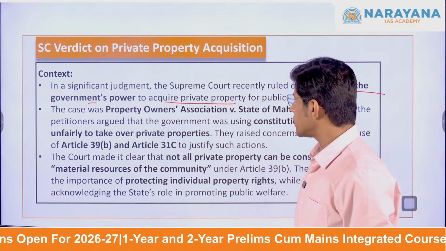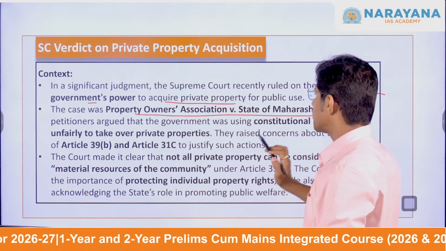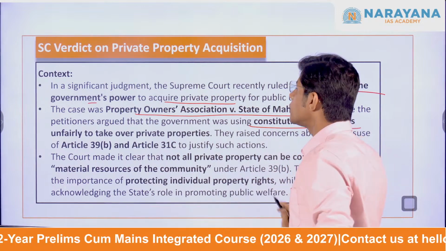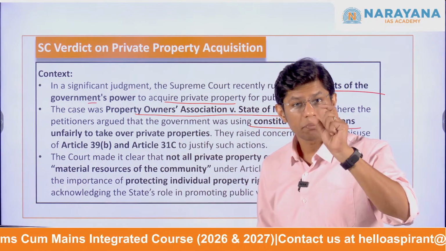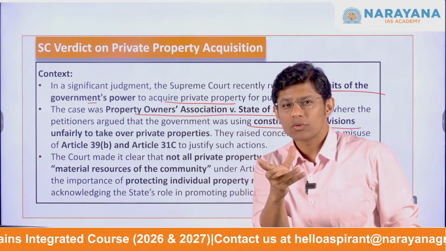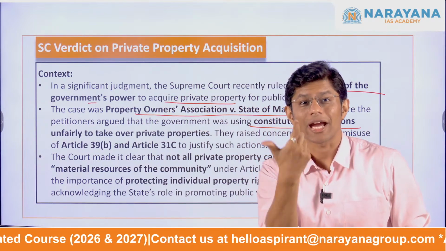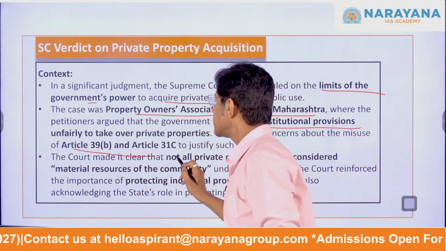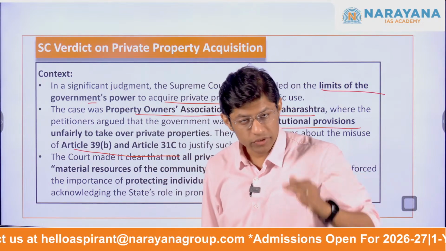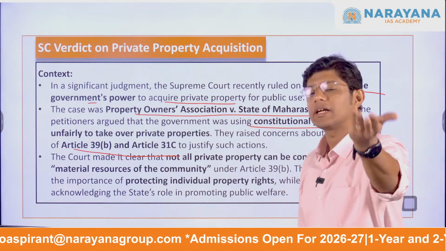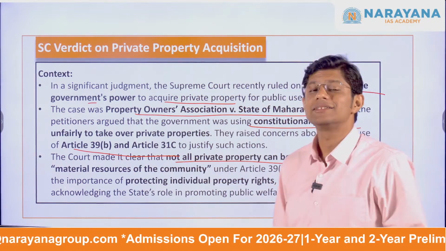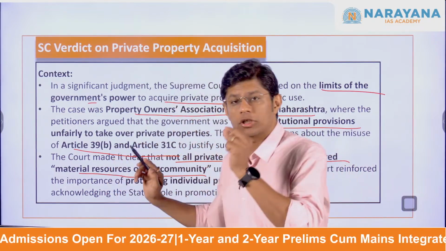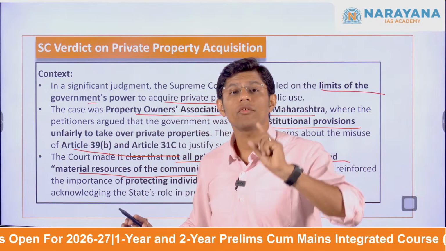This was a judgment given in Property Owners Association versus State of Maharashtra. Here, the petitioners argued that the constitutional provisions were misused or twisted to acquire private property. They raised concerns of the misuse of Article 39B and Article 31C. What are these provisions? We'll understand. And so the court made it clear that not all private property can be considered material resources of the community, the terminology mentioned in Article 39B of the DPSP.